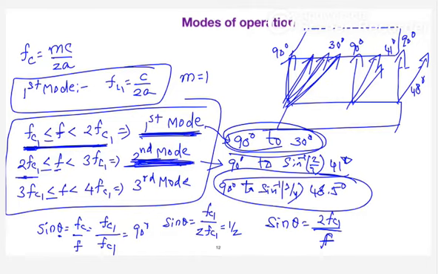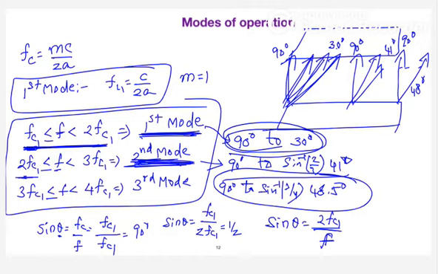So in the first mode, you will have plenty of range. The wave can enter at 90 degrees, 65 degrees, 40 degrees, and so on. Whereas in the second mode, the wave can enter over a certain range of wave angle. And if we go to the higher order modes, the wave angle range is very, very small. You got my point? At high frequencies, if you go to the 10th order mode or 11th order mode, you can hardly expect the wave angle from 90 degrees to some 60 or 70 degrees. It cannot reach 30 degrees as we discussed in the first mode. Is that point clear?